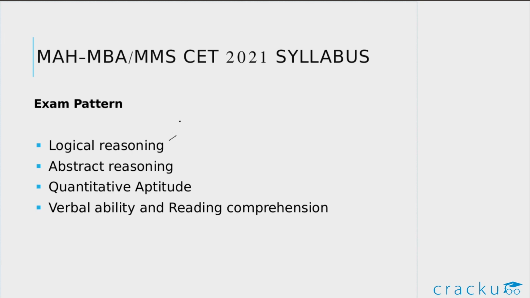The logical reasoning section has 75 questions. The abstract reasoning section will have 25 questions. The quantitative aptitude will have 50 questions. And the verbal ability and reading comprehension will have 50 questions.